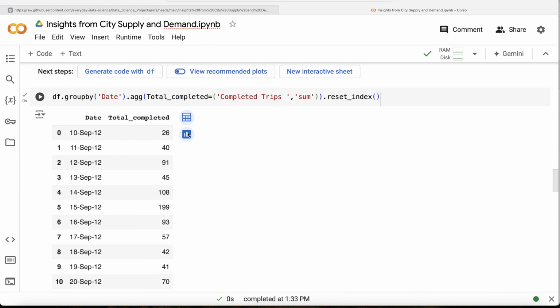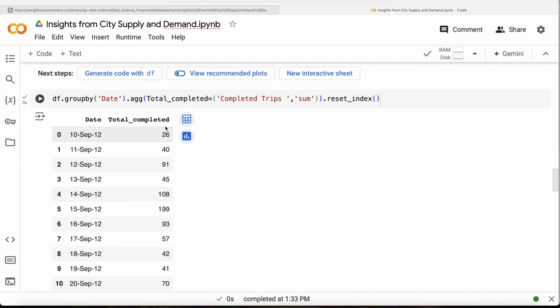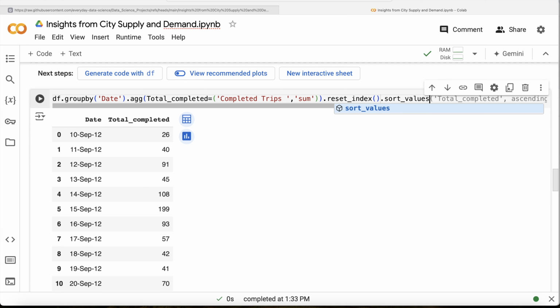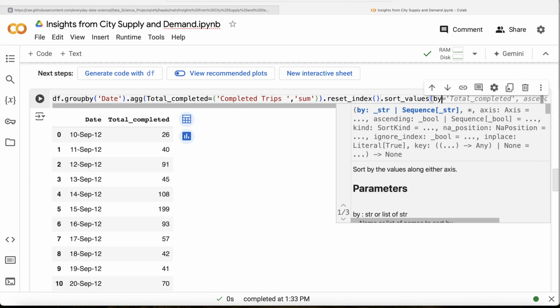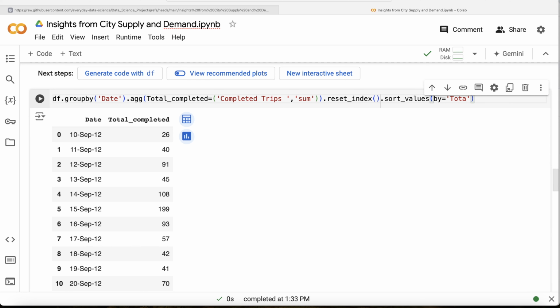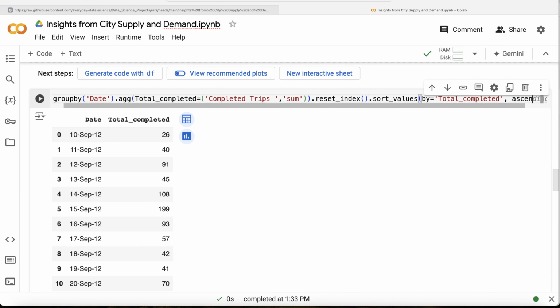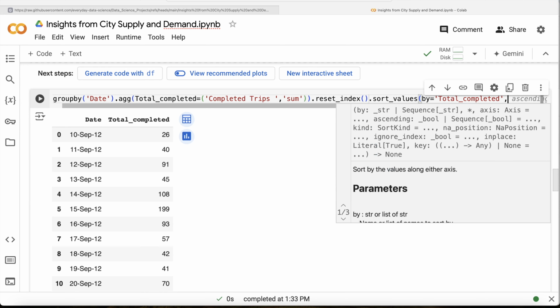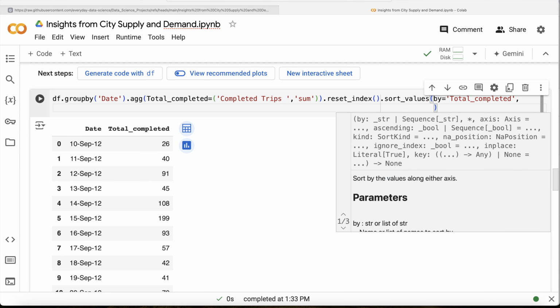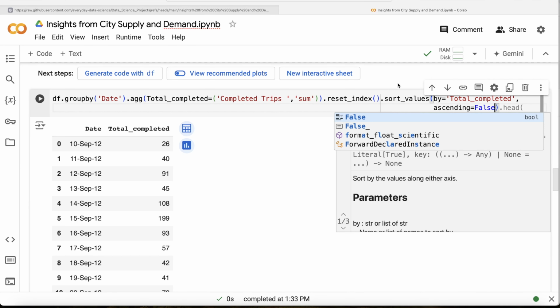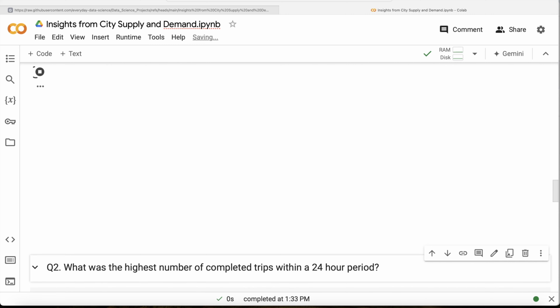Now, if you look at it, you have various dates and total completed. What we want is to order by total completed in descending order. So let us do dot sort values by which column? By total completed, in descending order. So ascending is equal to false. Let me just bring it down. So ascending is equal to false. Let me go ahead and run this again. Let's see what we get in our output.